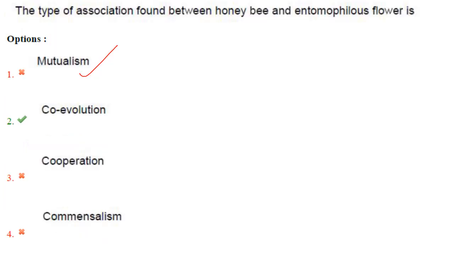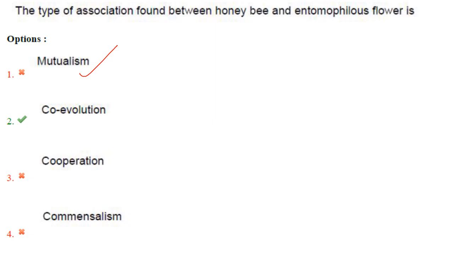Then next one. The type of association found between honeybee and entomophilous flower. So here they have given the answer as coevolution, but as per me the answer is mutualism. Why, I will tell you. Now coevolution is of two types, that is mutualism and symbiosis. In mutualism, the species interact with each other but they do not live together. Whereas in symbiosis, the two species live together.